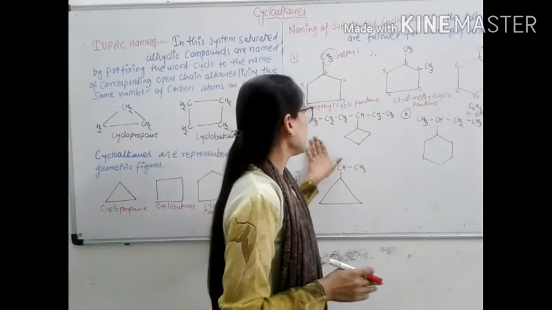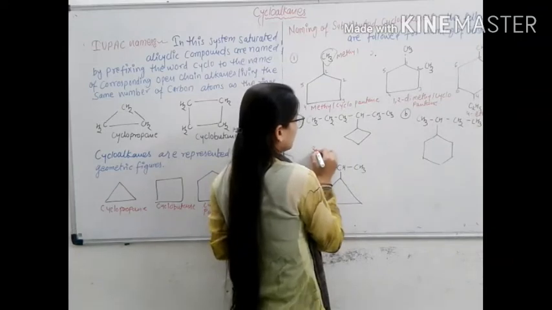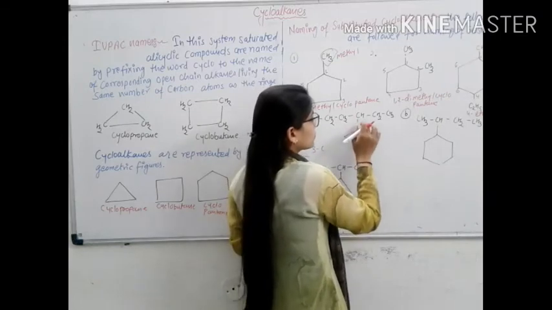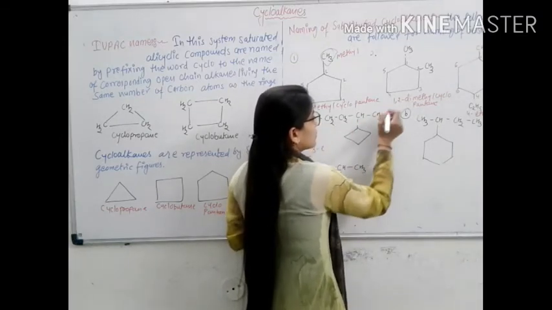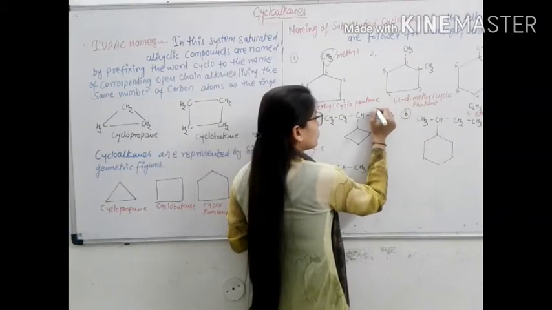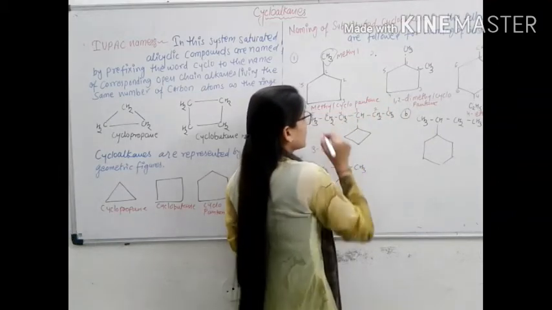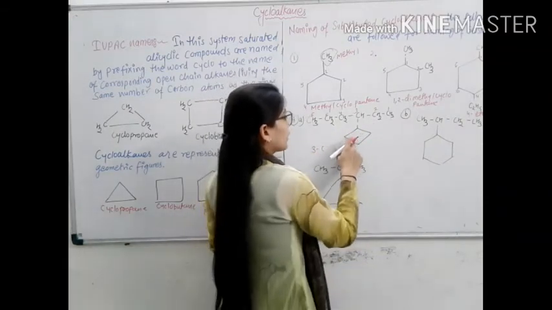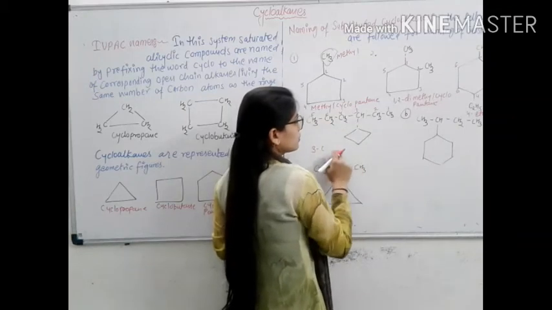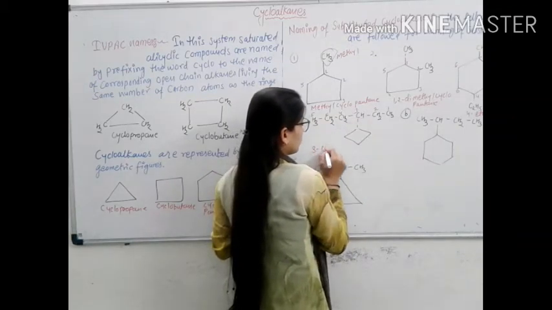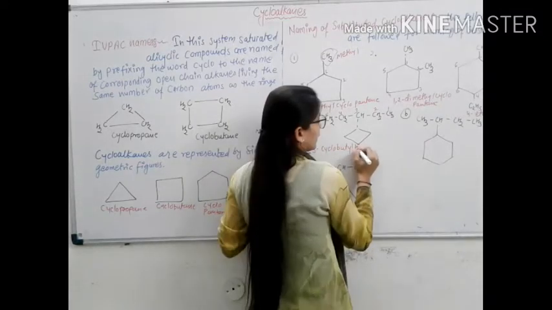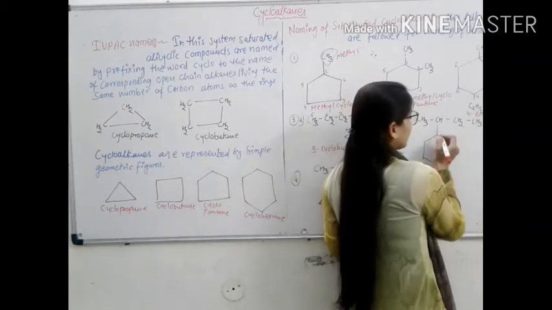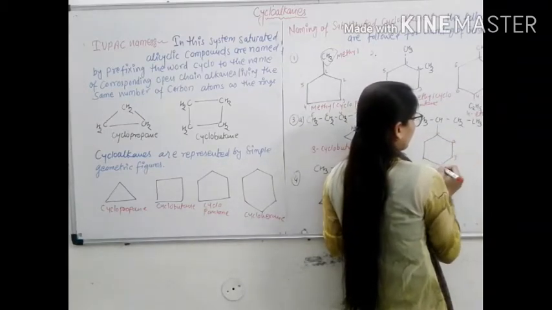For example, numbering will be started from this end. The alkane chain has the ring attached on the third position. Numbering starts 1, 2, 3, 4, 5 and 6. There are 6 carbon atoms and a cyclobutane ring present on the third carbon atom, so 3-cyclobutylhexane. The next example: the numbering will be started in this ring 1, 2, 3, 4, 5, 6.